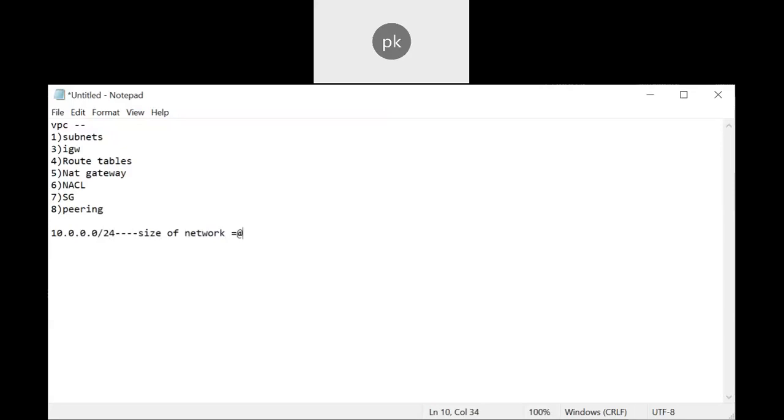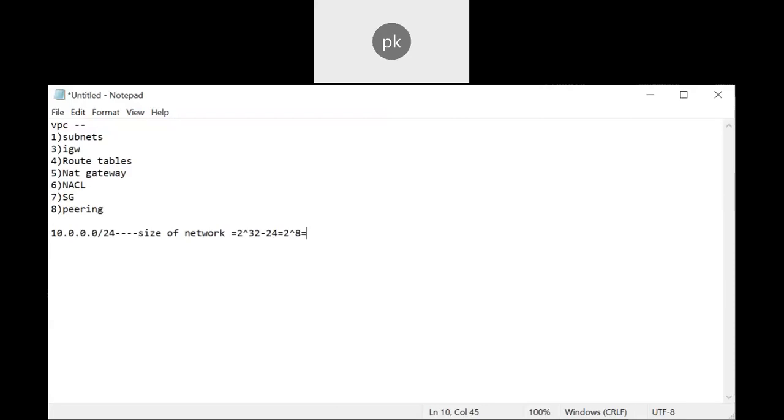What is the formula? 2 power 32 minus 24.